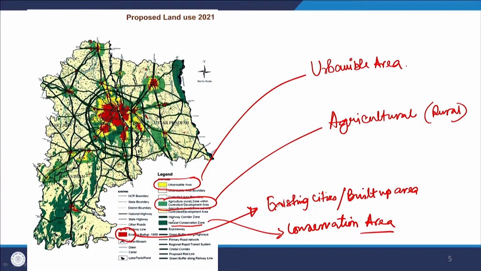Now, in this map, let us get back to the map again. You can see that not only the existing urbanized area, it is showing around this the future urbanizable area in terms of the yellow color, and also some green areas in terms of natural vegetation, agricultural area and conservable area.